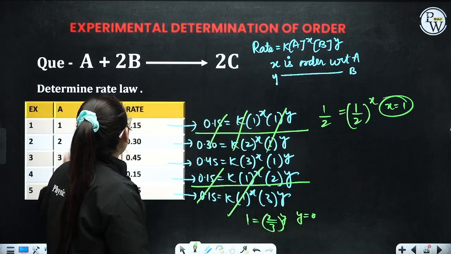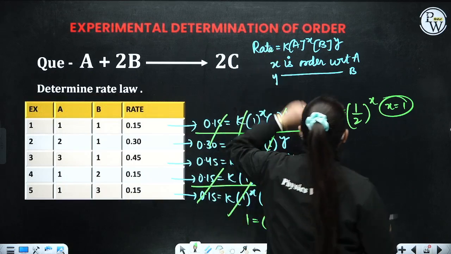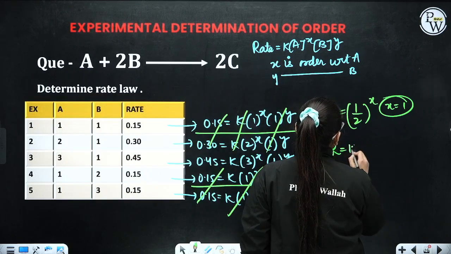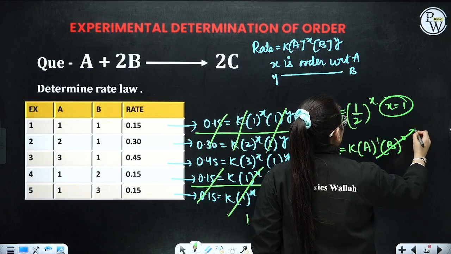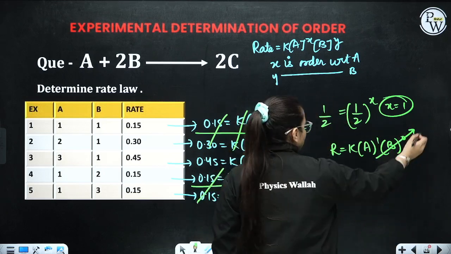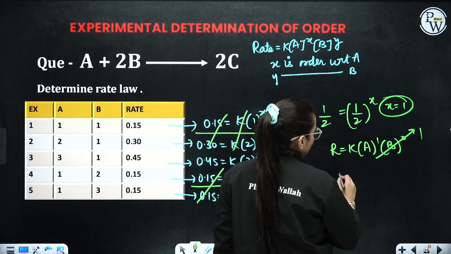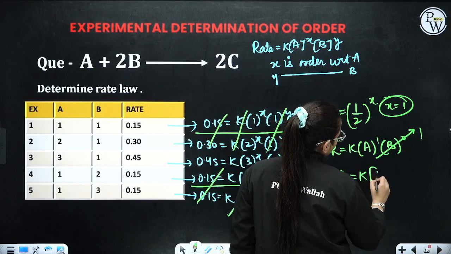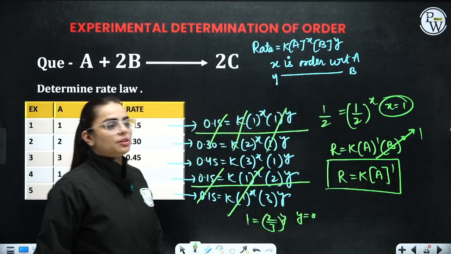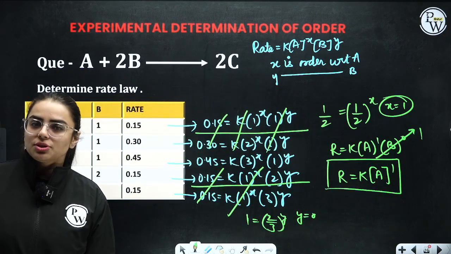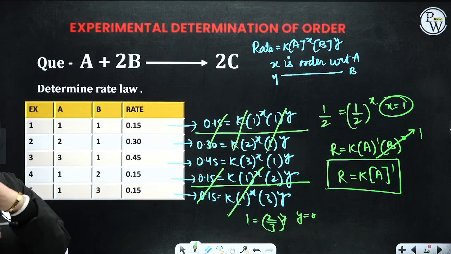Yes. Now how do you define rate law? You just put the values. Rate is equivalent to k into a raised to the power 1, b raised to the power 0. I told you something raised to the power 0 is always 1. Right? So what is the rate law? It is k into a raised to the power 1. So this is your answer for this particular equation. I hope this is clear and fine to each and every one of you. If yes, kindly write it down.